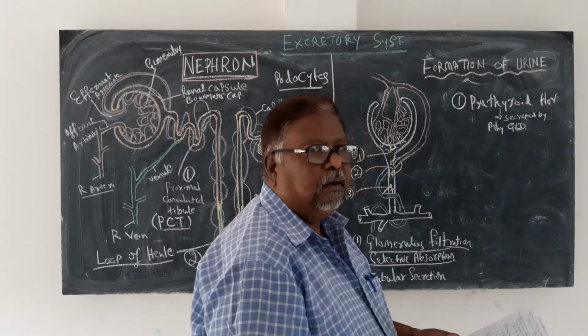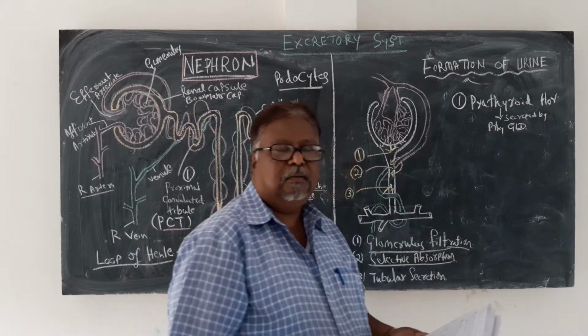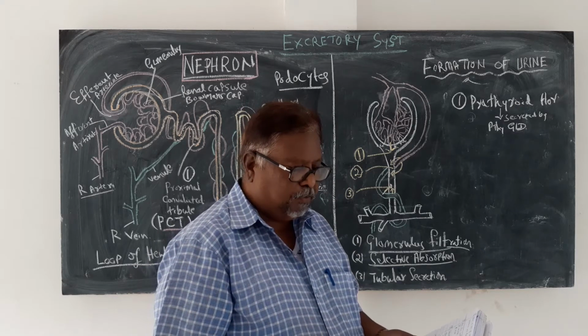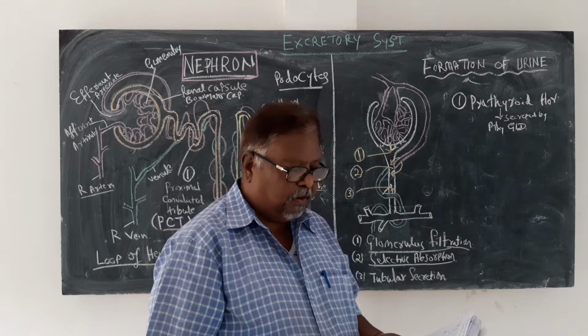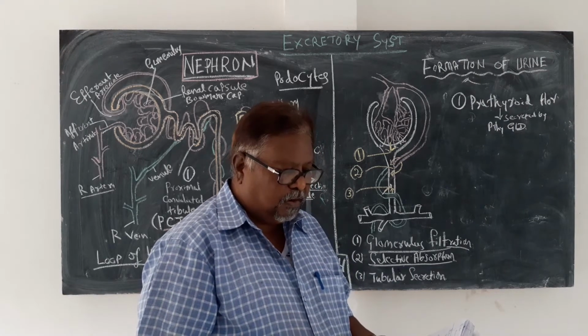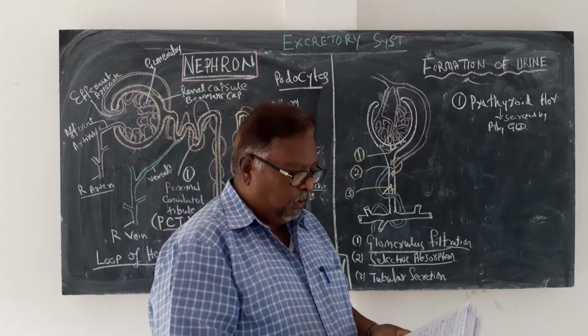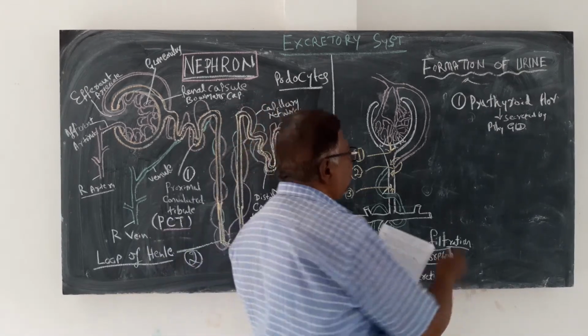The calcium level is maintained in the blood by reabsorption of calcium and phosphate with the help of this hormone, which is called parathyroid hormone. Now the second one is antidiuretic hormone.